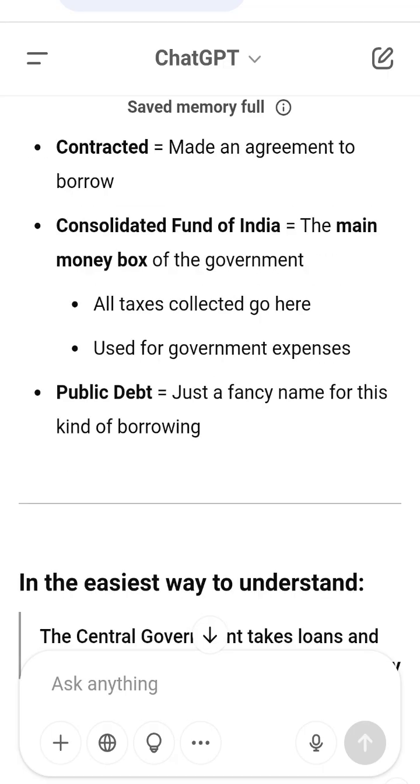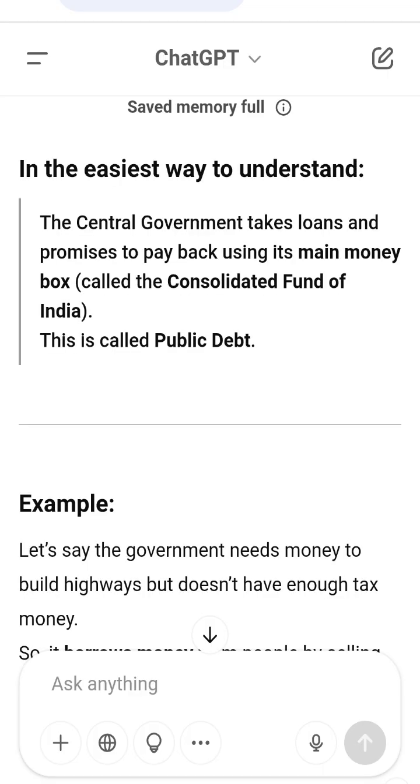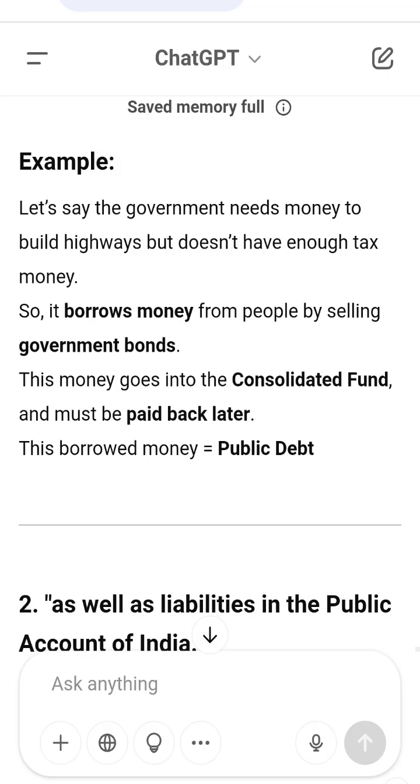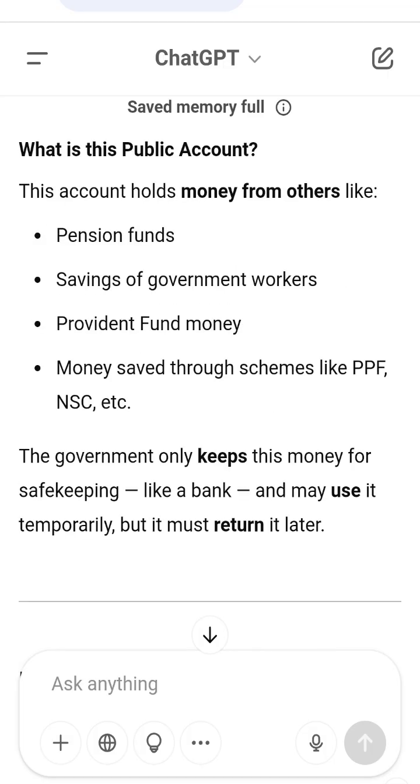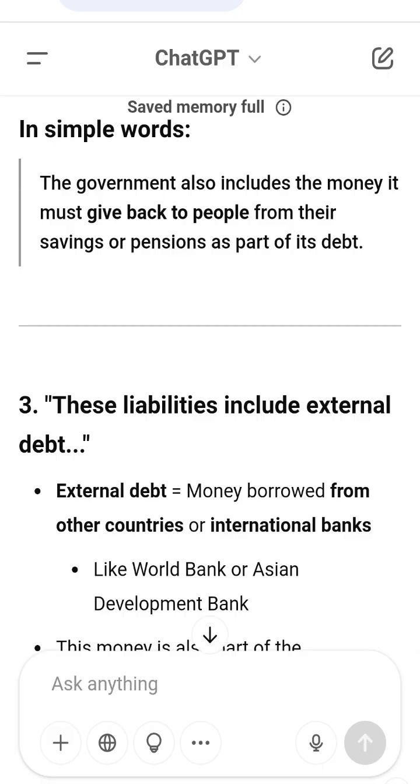Where is the borrowed money kept? The money borrowed by the government is kept in two main places. One, the Consolidated Fund. This is the main account of the government. All tax money and borrowed money goes here. The loans taken and kept here are called public debt. Two, the Public Account of India. This holds money the government temporarily keeps for others, for example, money from pension funds, savings schemes, etc. The government must return this money one day.